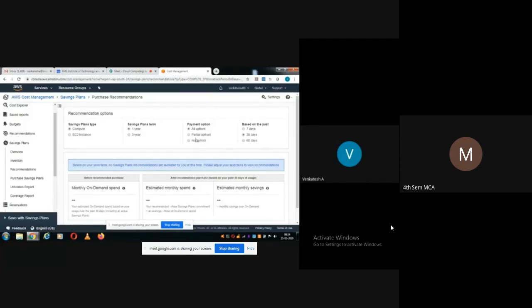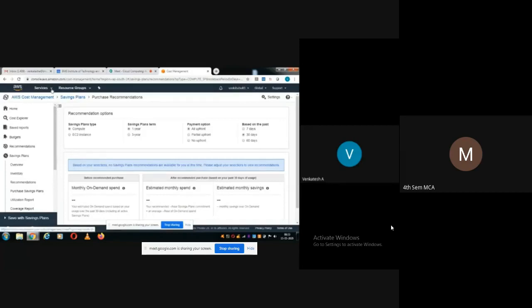And partial upfront: you can reserve a little bit of amount. For example, let us assume you are going with a 1 year plan and fixing a budget of 50,000 rupees for 1 year, you can make a partial payment in the beginning, that is 25,000, like that. And other plans are based on past usage: 7 days, 30 days, and 60 days. And I told you, compared to Amazon, Windows Azure is having better pricing models.